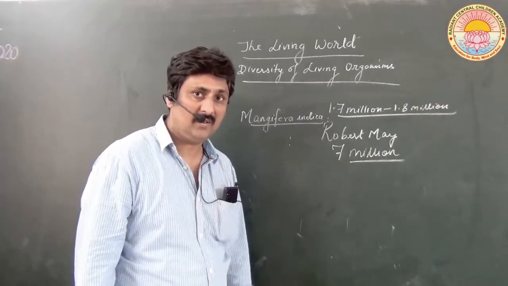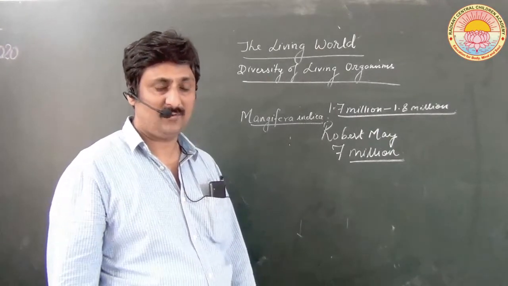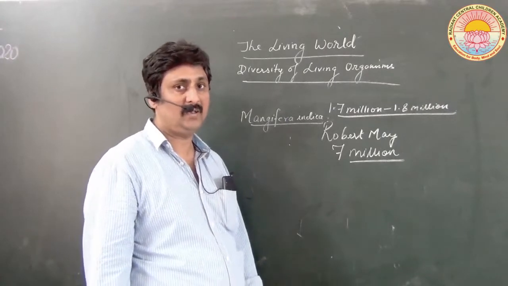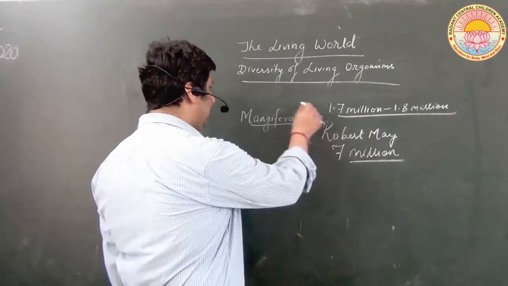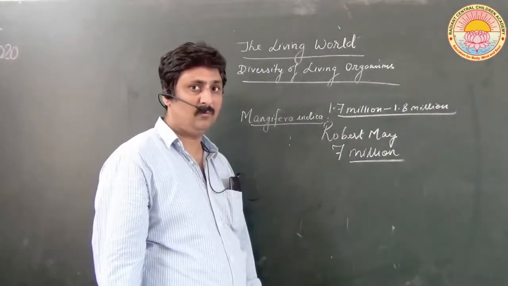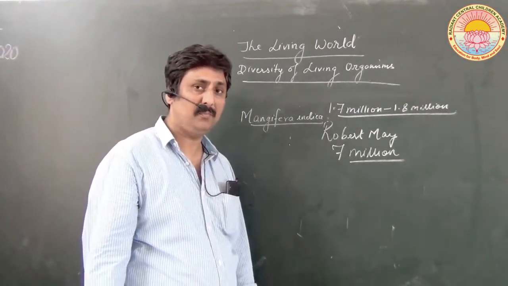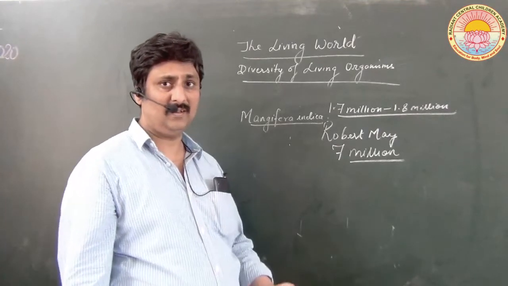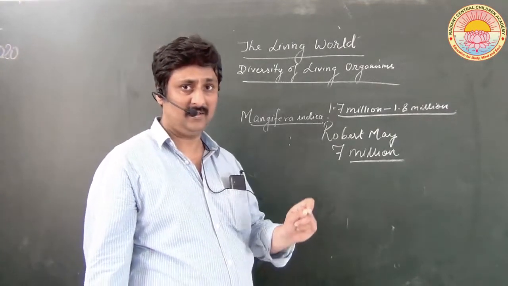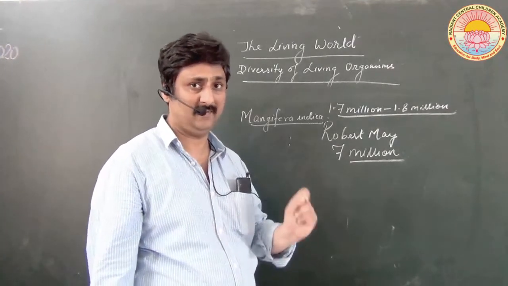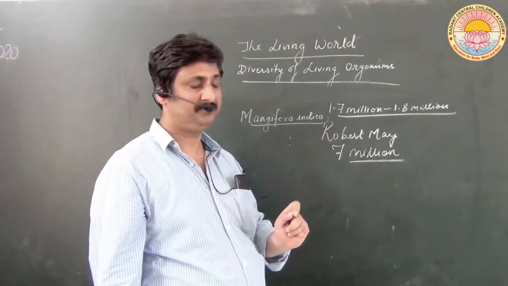Even in the Netherlands, Switzerland, India, Australia, or any part of the world, if people see this name, they will be able to correlate it with the mango plant. So naturally, it is very important to have a single scientific name for every organism which we know.